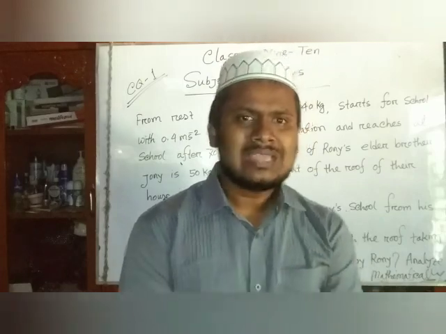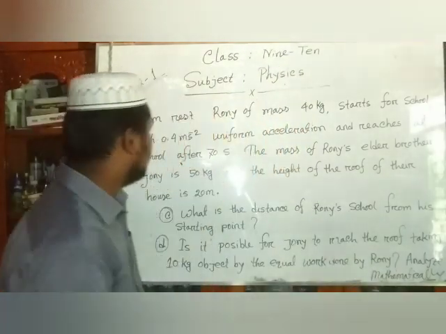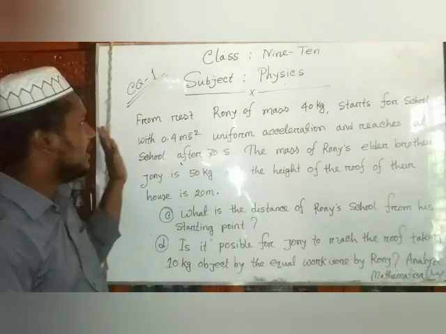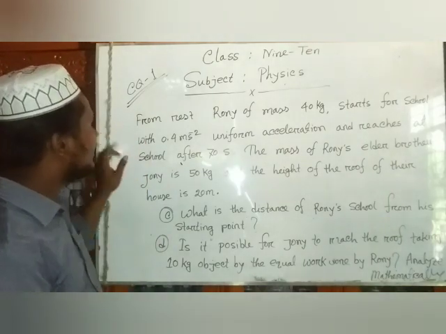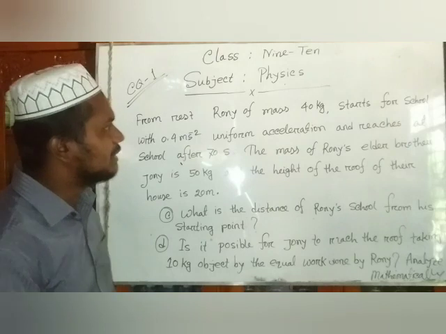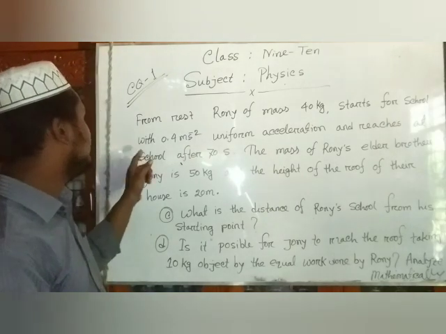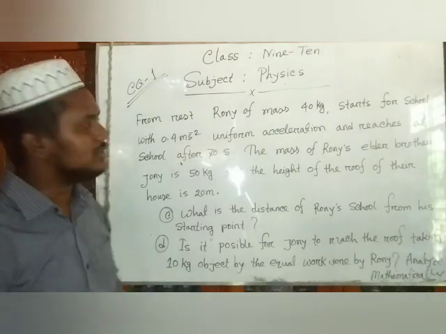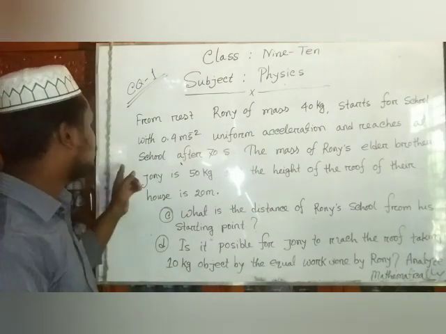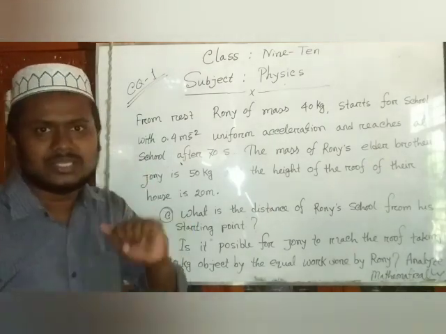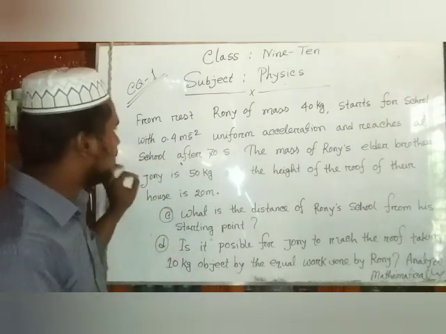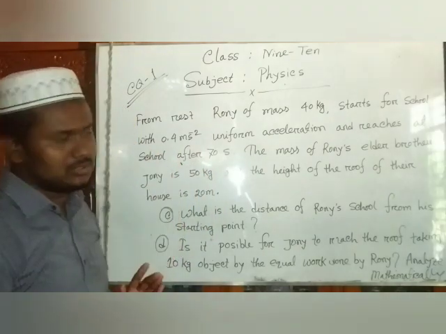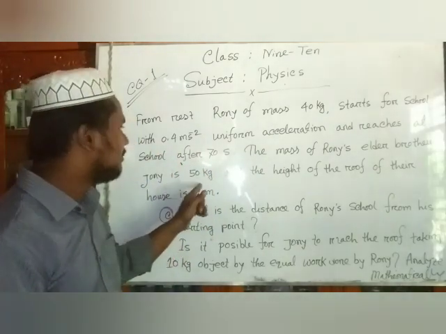Dear students, just see the whiteboard. Here you see a question: Ronnie, of mass 40 kg, starts for school with a uniform acceleration of 0.4 meter per second square and reaches school after 70 seconds. Dear students, follow this question very carefully. The mass of Ronnie's elder brother Johnny is 50 kg.